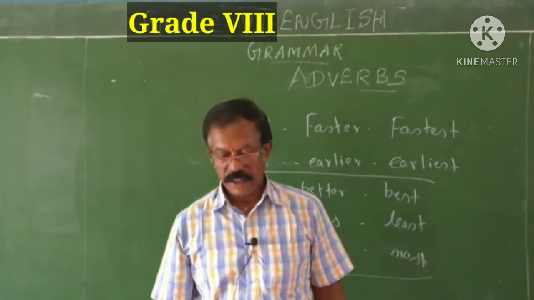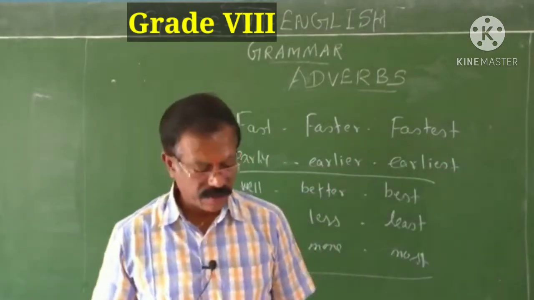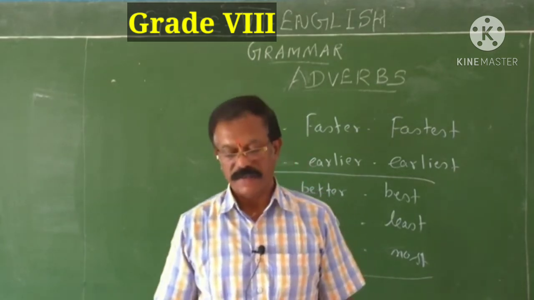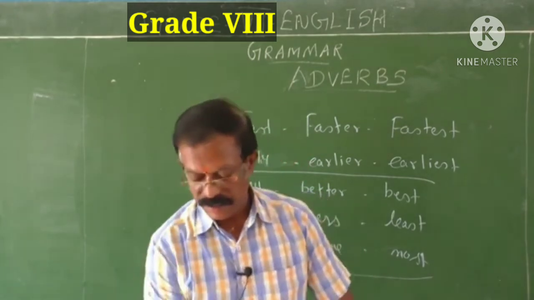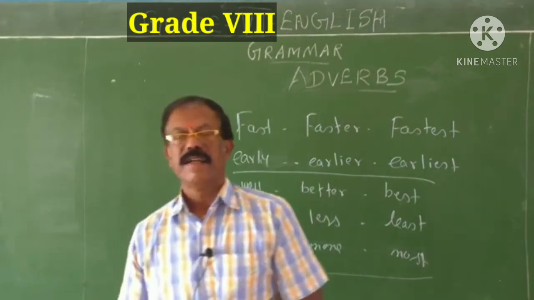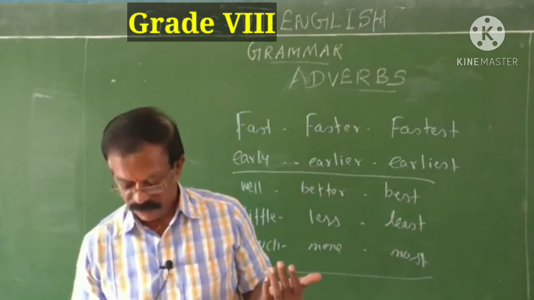Okay, thank you, children. So in today's class, you have learned a lot. Forms, classification of adverbs. Then what you have learned? Kinds of adverbs. See, let me sum it up. An adverb is a word that modifies a verb and describes an adjective and another adverb.